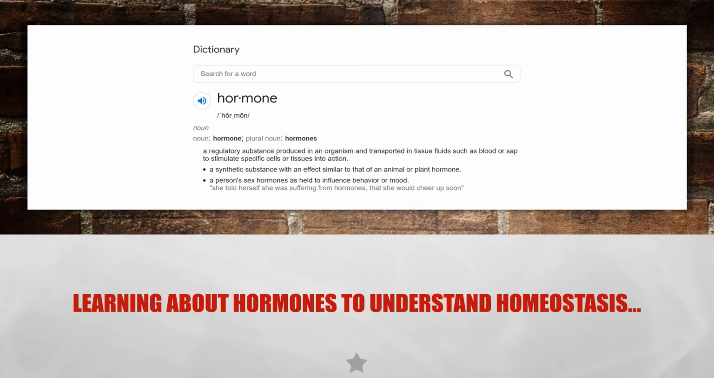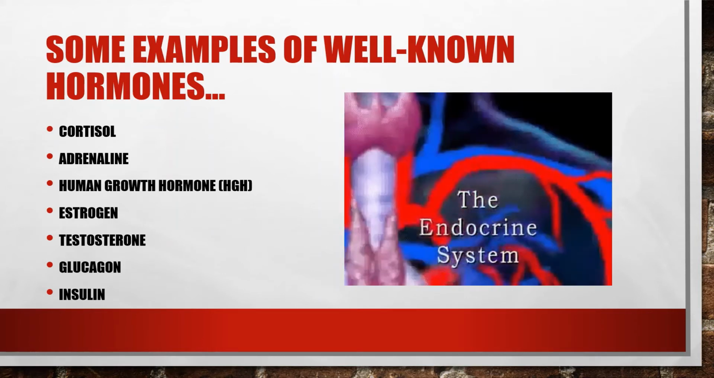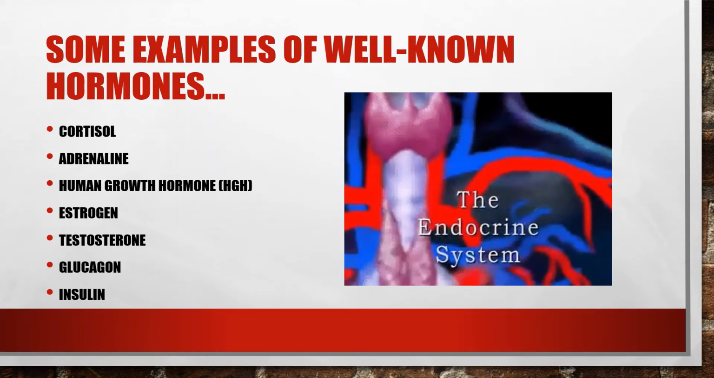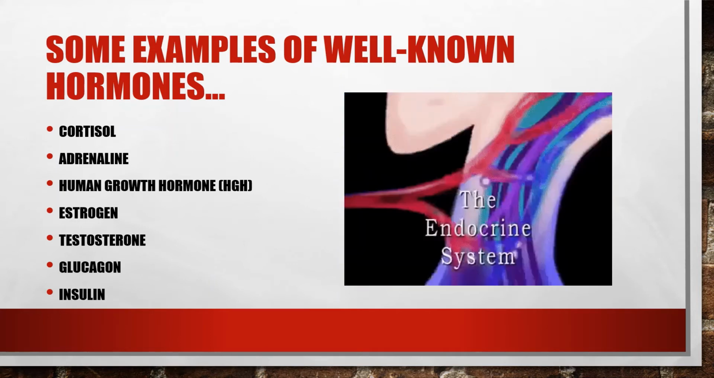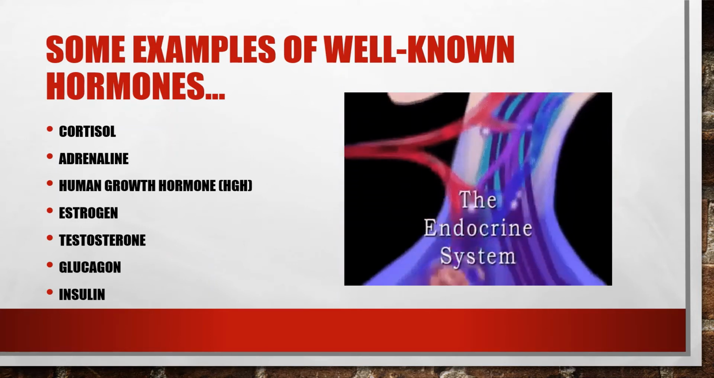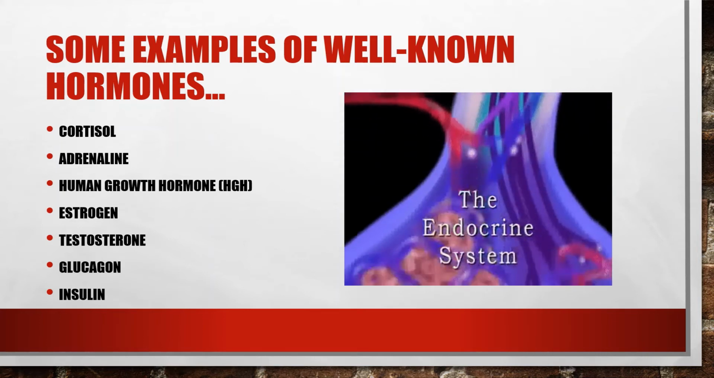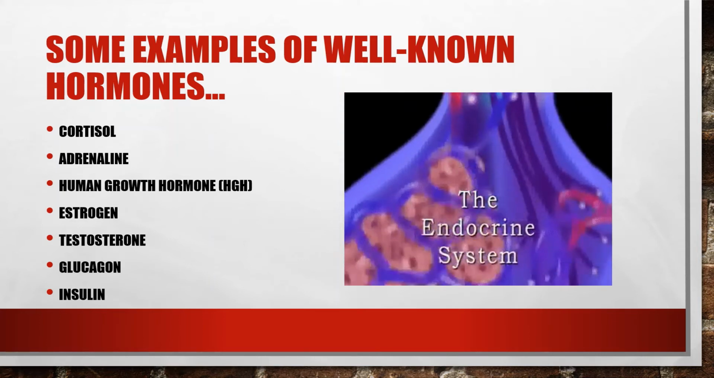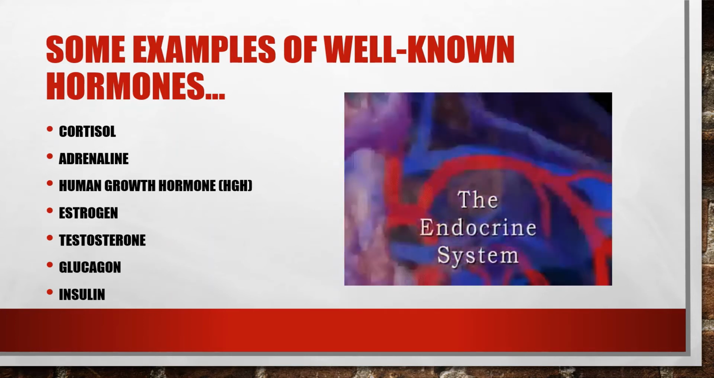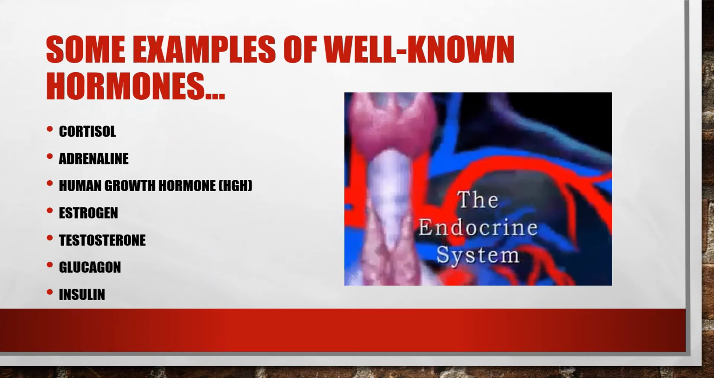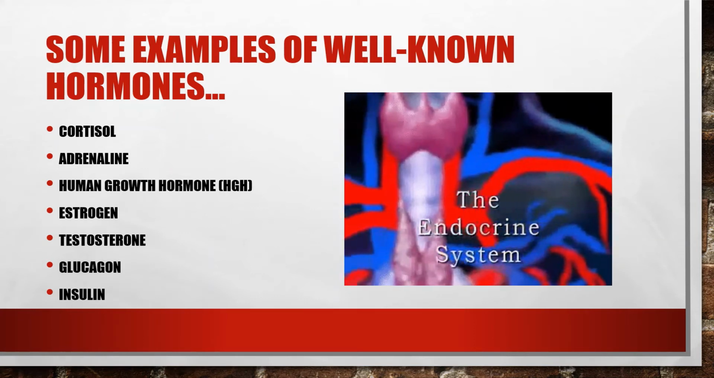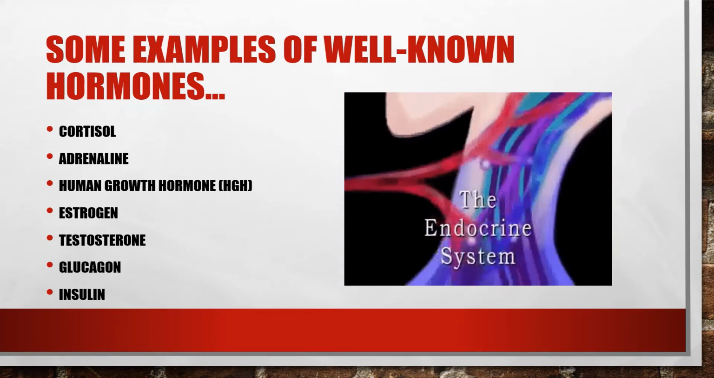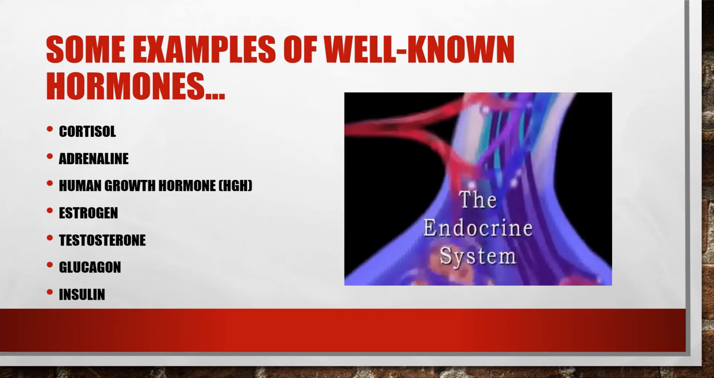A lot of hormones are proteins. Not all of them, but a vast majority of hormones are proteins. So that's going to come up later. Some examples of well-known hormones: there's a whole lot of them, but some of the more well-known ones are cortisol, adrenaline, human growth hormone, or HGH, estrogen, testosterone, glucagon, and insulin. We're going to talk about some of those today. The study of hormones is known as endocrinology, or the study of the endocrine system.